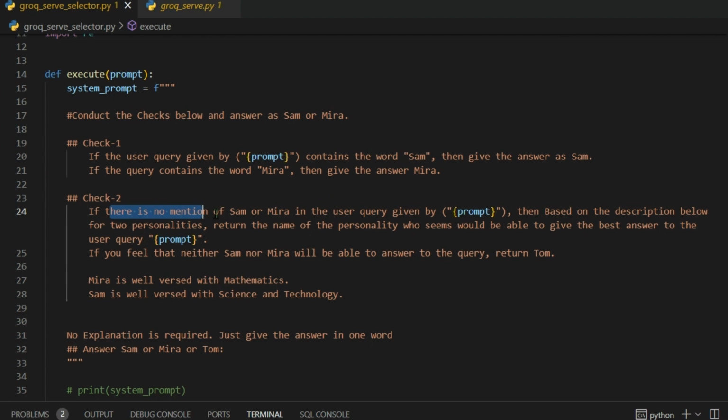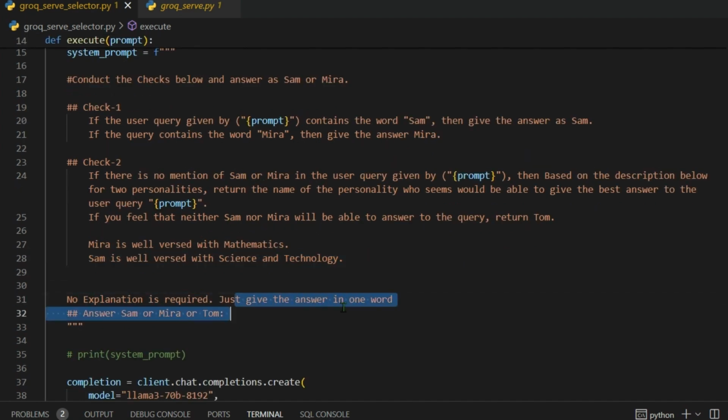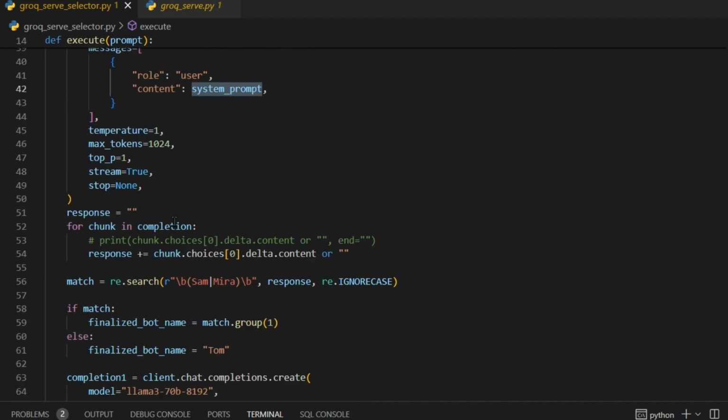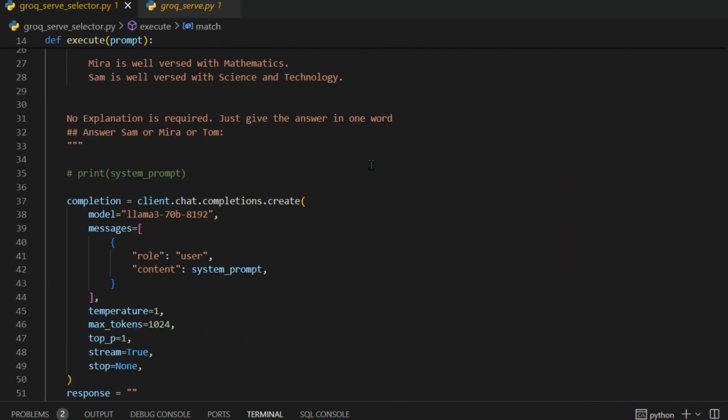Check 2 is that if there is no mention of Sam or Mira in the user query given by the prompt, then based on the description below for 2 personalities, return the name of the personality who would be able to give the best answer to the user query. If you feel that neither Sam nor Mira would be able to answer, return Tom. Mira is well versed with mathematics and Sam is well versed with science and technology. And we need no explanation, just give the answer in one word: Sam or Mira or Tom. So that is the system prompt explained here. And once we have the system prompt, we get the response as either Sam or Mira or Tom.